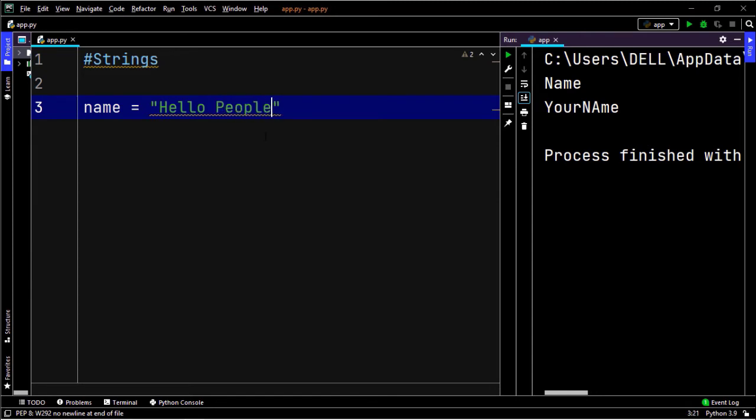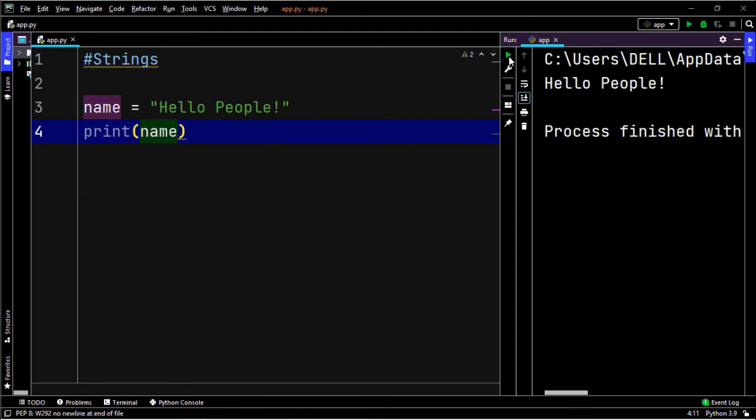Now this is a message here. This is a text message, which is in a variable name. Now we can play with this thing, and we can do everything we want. Now if we want to uppercase all these things, this is a string. When you print the name, it's "hello people". And if you want to uppercase all the letters here, you simply have to write a few lines.